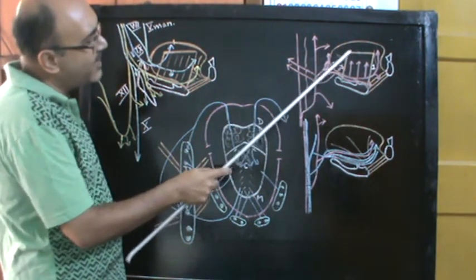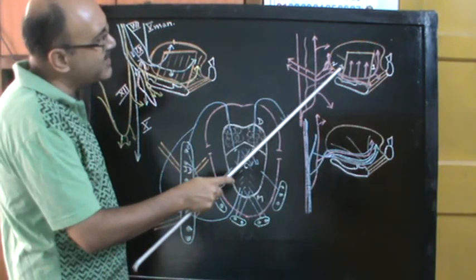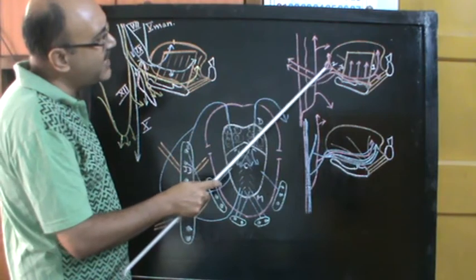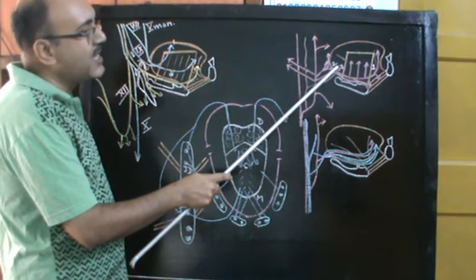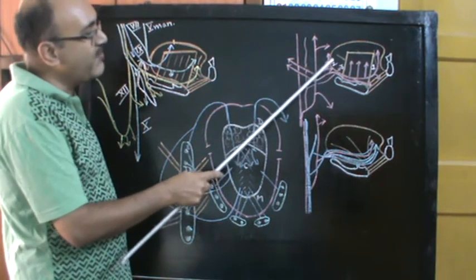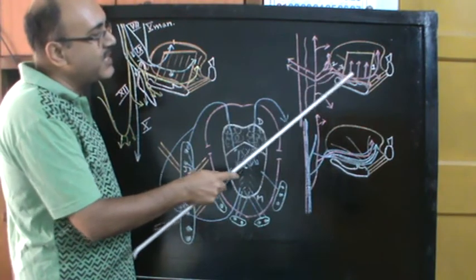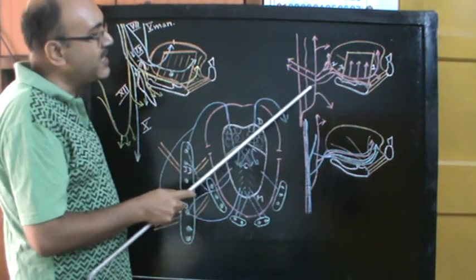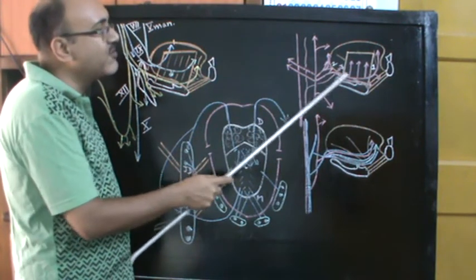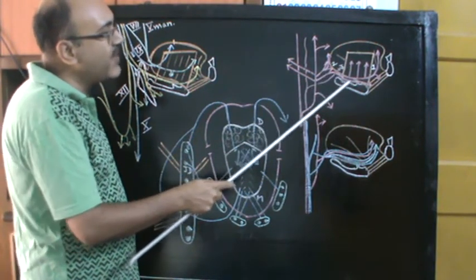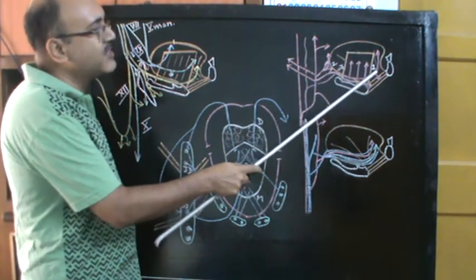Apart from this lingual artery, you can see the ascending pharyngeal artery has given small branches to the tongue, and the facial artery, through its ascending palatine branch, has also given some branches to the tongue. So the ascending palatine branch of the facial supplies some blood to the region around the root of the tongue, and the ascending pharyngeal also supplies some blood to the region around the root of the tongue, and the bulk of the tongue is supplied by the second and third parts of the lingual artery.